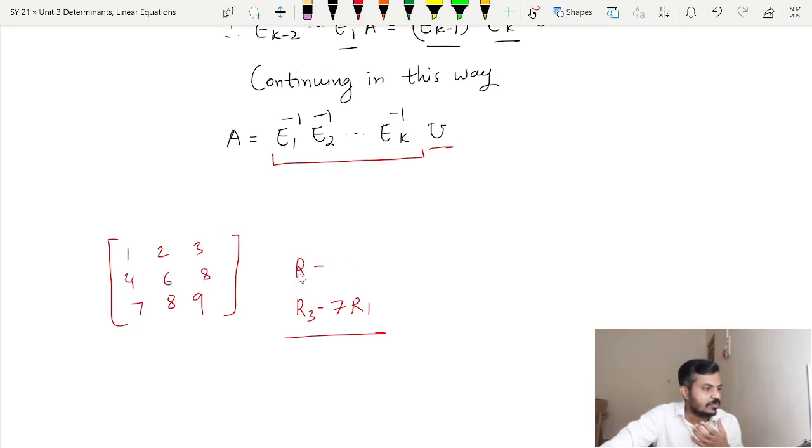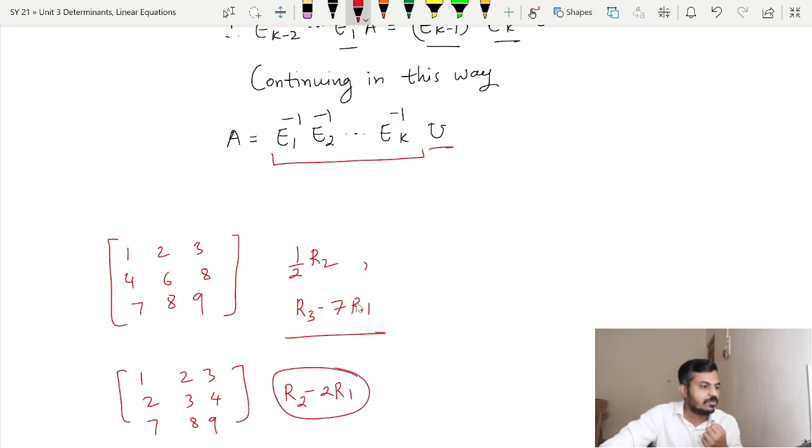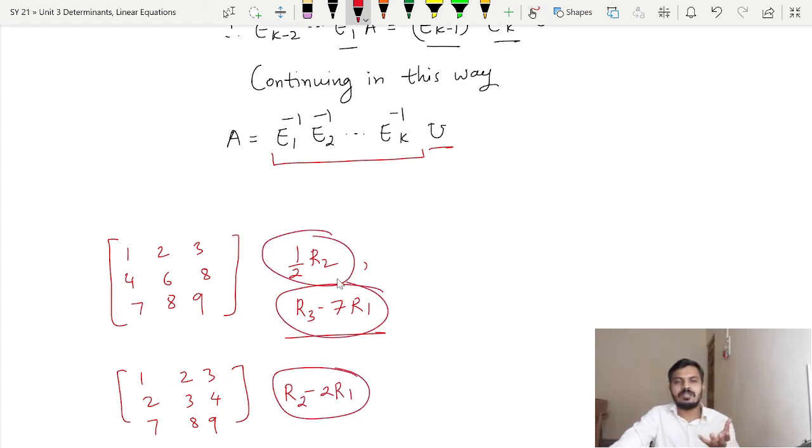So first of all I will perform half R2, so that the calculations will be easier. After performing half R2, my second row will be 2 3 4, with 1 2 3 above and 7 8 9 below, and afterwards I will perform R2 minus twice R1. So these are the main three elementary row operations which we are performing, and after doing the calculations one can say that I will get 0 here and 0 here, and still it is not upper triangular. We need to make this entry 0 as well.